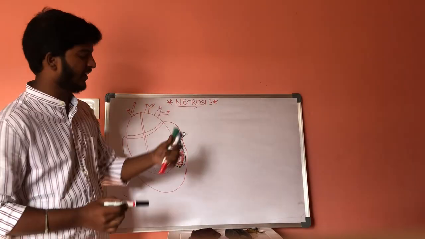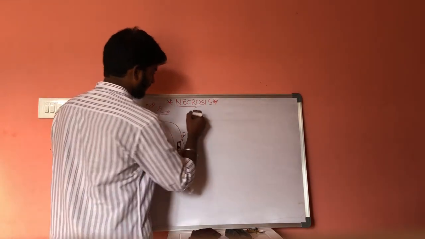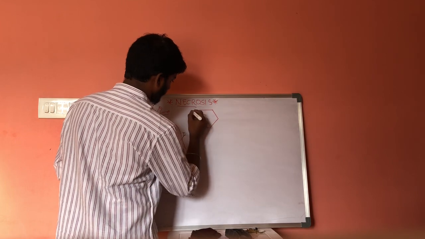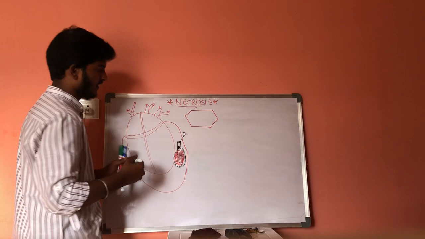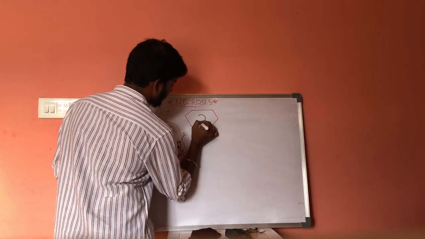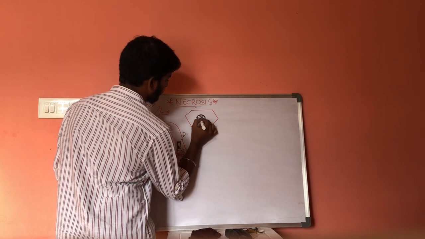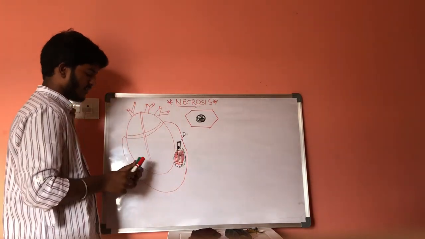In case of necrosis, let us consider one cell. This is one cell in which this is the nucleus, and it consists of cytoplasm.